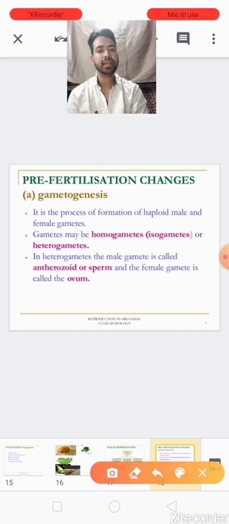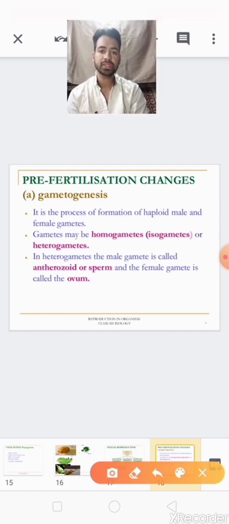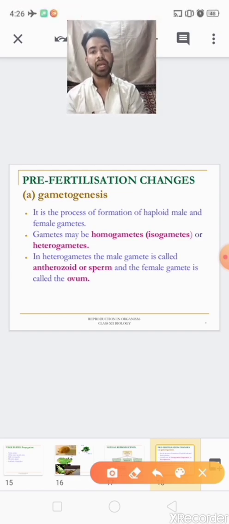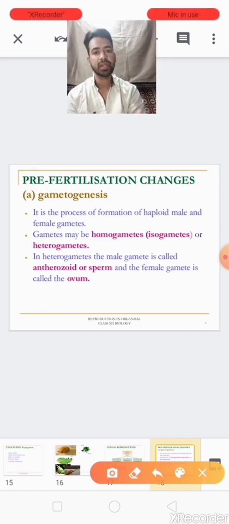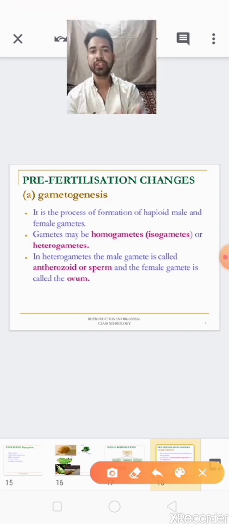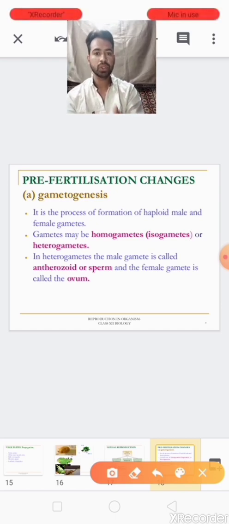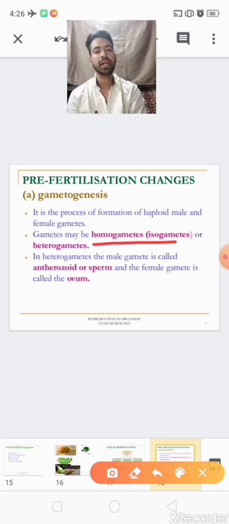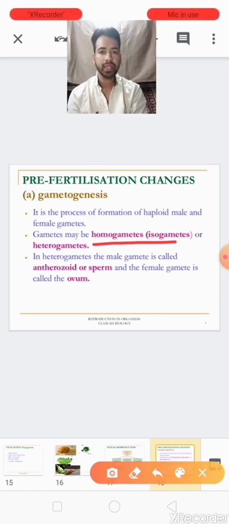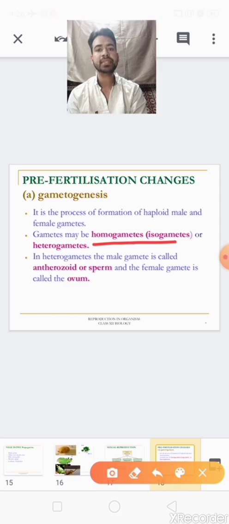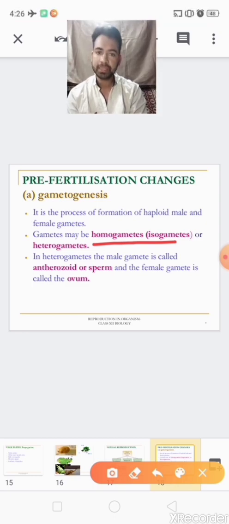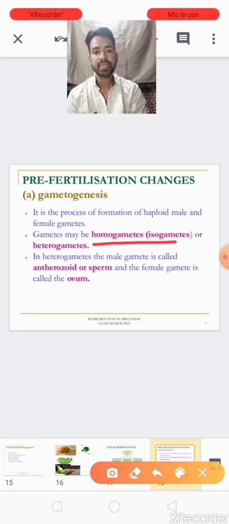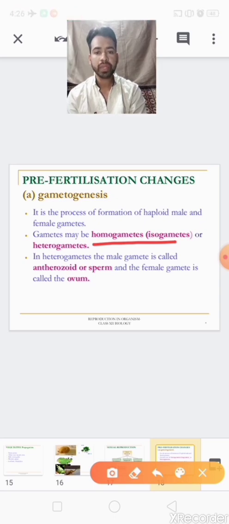If the gametes formed are morphologically similar, meaning we cannot differentiate male or female gametes, they are known as homogametes or isogametes.